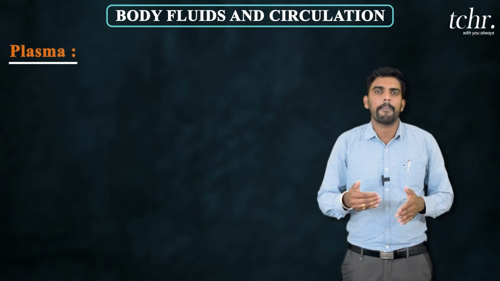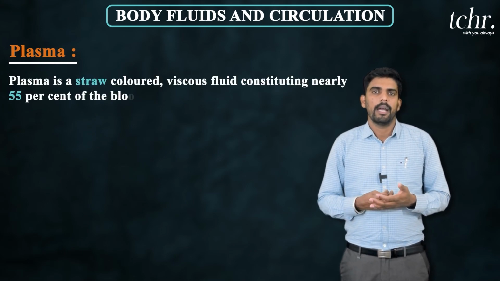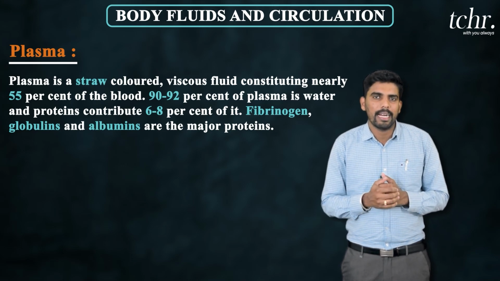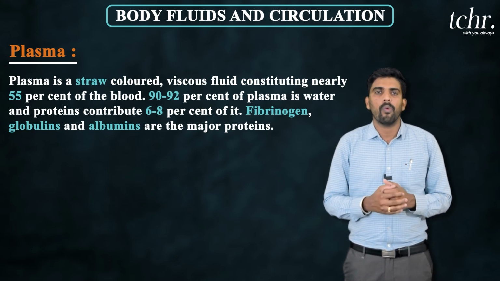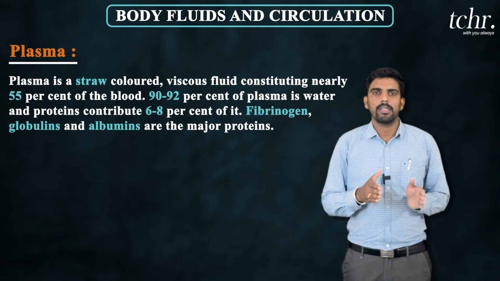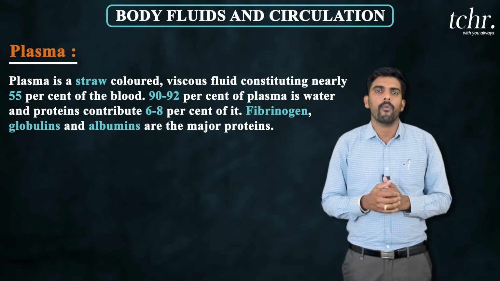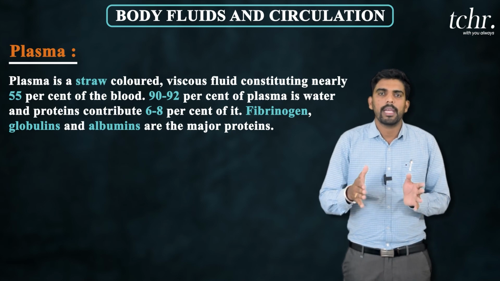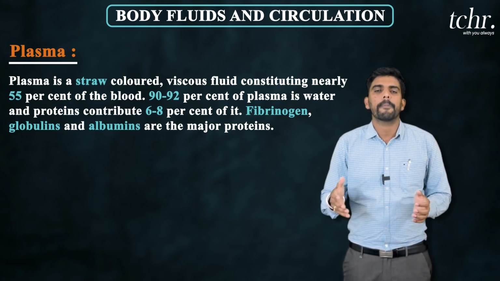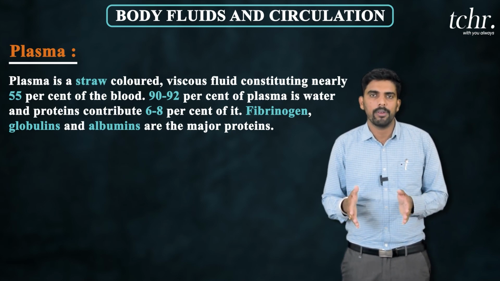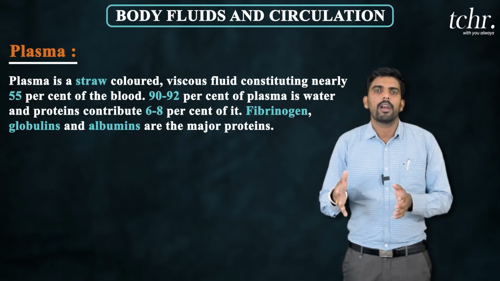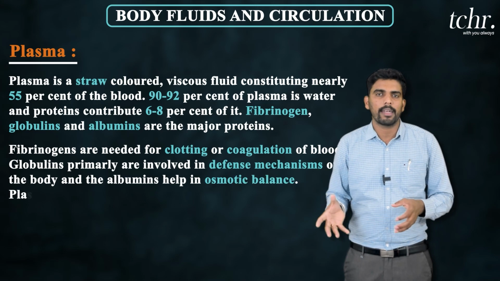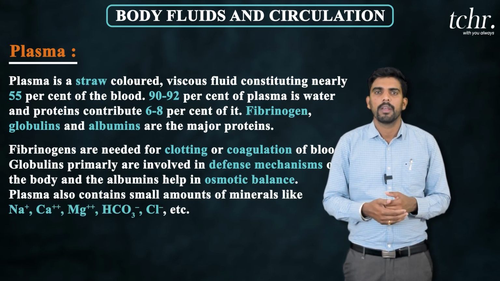First, coming to the plasma. Plasma is a straw colored or pale yellow colored fluid. It is rich in water, that means 90 to 92% of water is present in plasma. The remaining 6 to 8% contains proteins like fibrinogen, albumin, globulin. Fibrinogen allows clotting, blood coagulation.